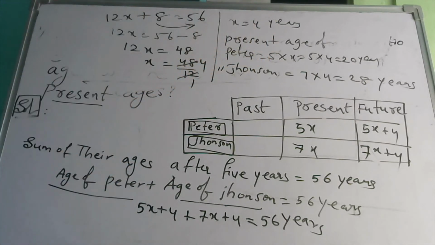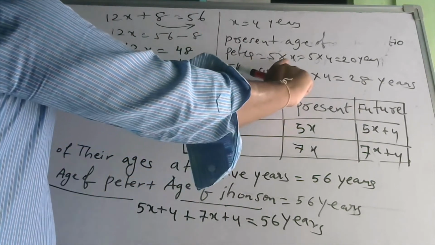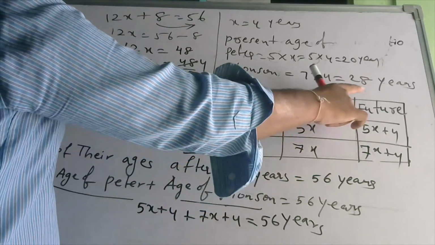Is x the age of Johnson? No. The age of Peter is 5 into x. 5 into 4 is equal to 20 years, and the age of Johnson is equal to 7 into 4, 28 years.